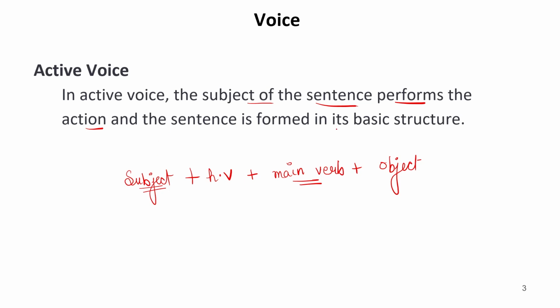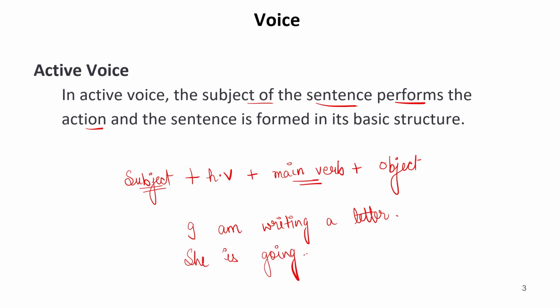So these sentences are written according to the rules of tenses, and the main verb can be first form, second form, third form. In any form, it can be according to the rules of the tenses. So is the helping verb as well. Suppose I write, I am writing a letter. This is active voice. She is going.